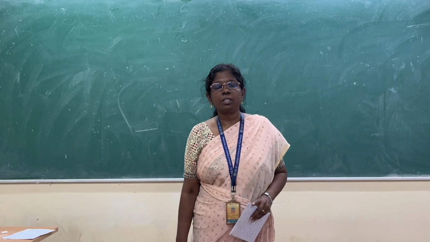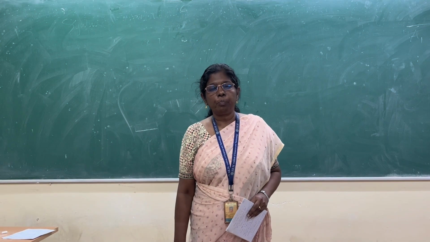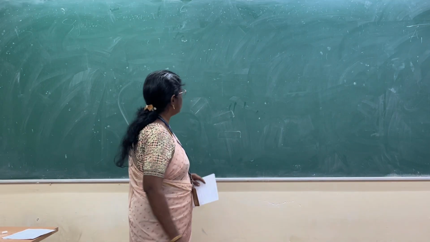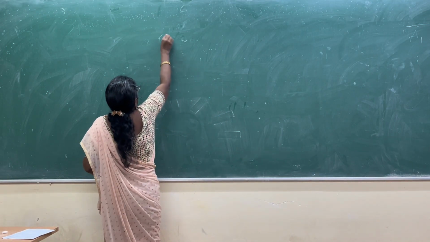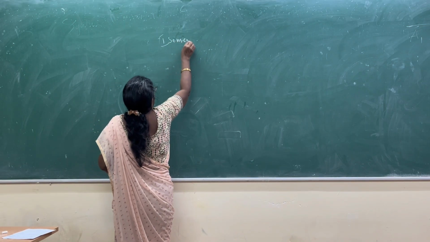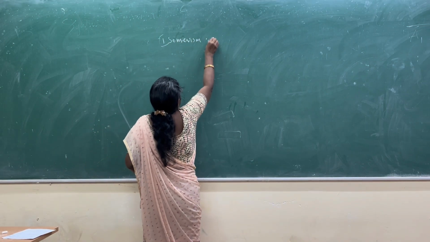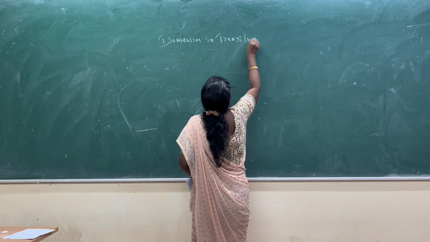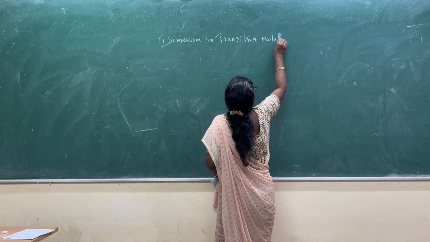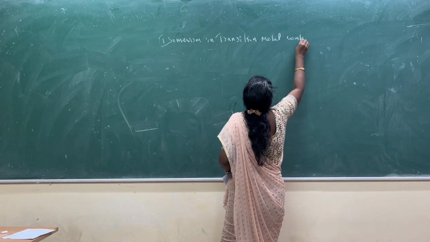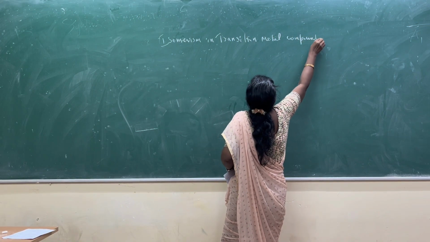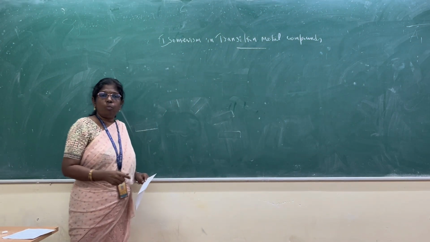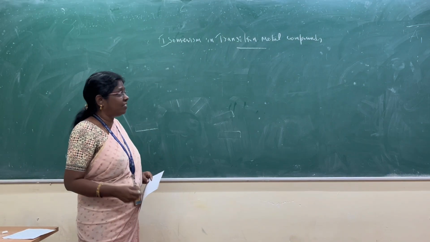Good morning students. Today in this video we learn about isomerism in transition metal compounds. The word isomer is derived from the Greek word.